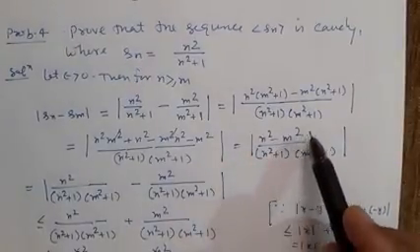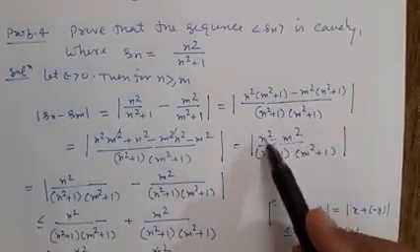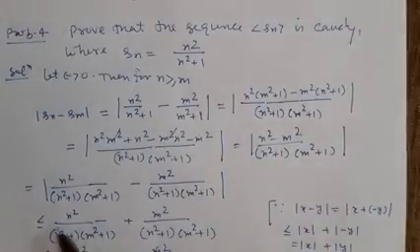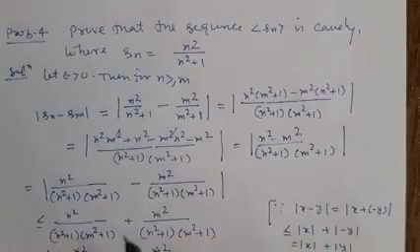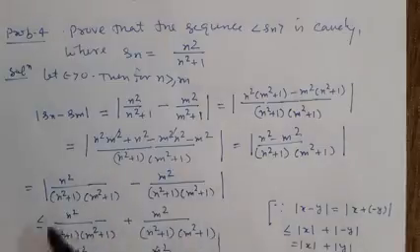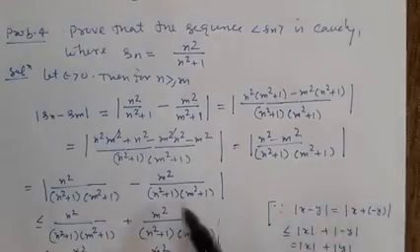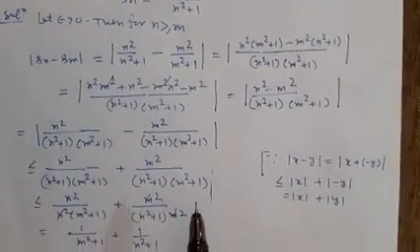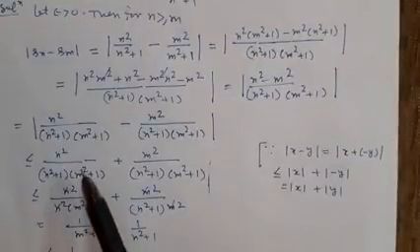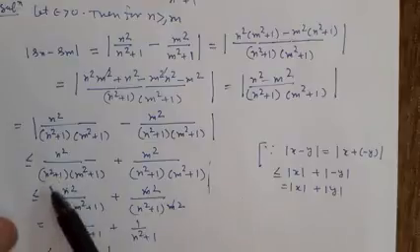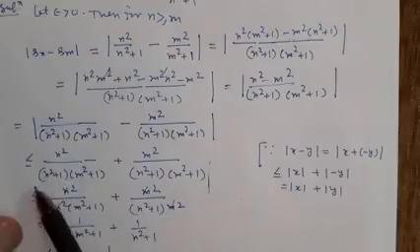It can be separated as n square upon this minus m square upon this, and it can also be written as mod of this plus mod of this, and there is no need of mod because all the terms are positive. We have used this property here. Now, if we replace n square plus 1 by n square, then it will be less than.